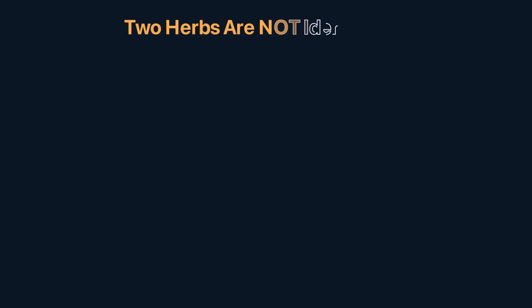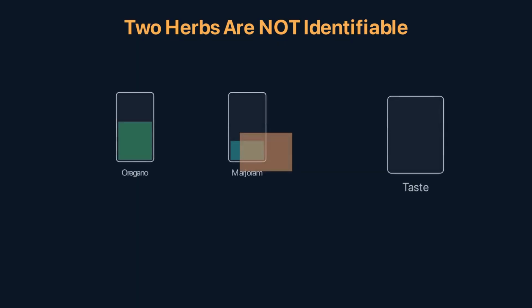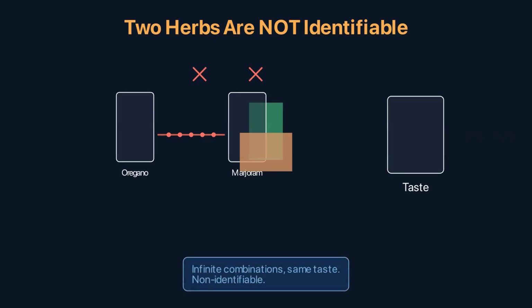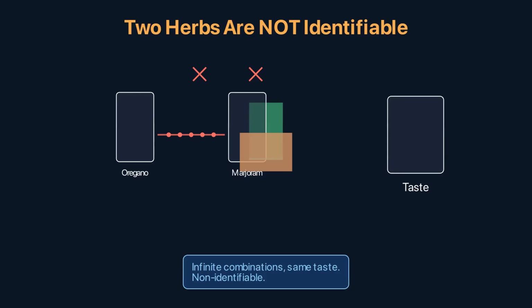Now consider 2 herbs, oregano and marjoram, that combine synergistically. 2 teaspoons of oregano plus 1 teaspoon of marjoram produces exactly the same flavor profile as 1 teaspoon of oregano plus 2 teaspoons of marjoram. The herbs interact in a way that their individual contributions are inseparable. Infinitely many combinations of oregano and marjoram produce identical tastes. You can determine their sum, but not their individual amounts. They are structurally non-identifiable as a pair.